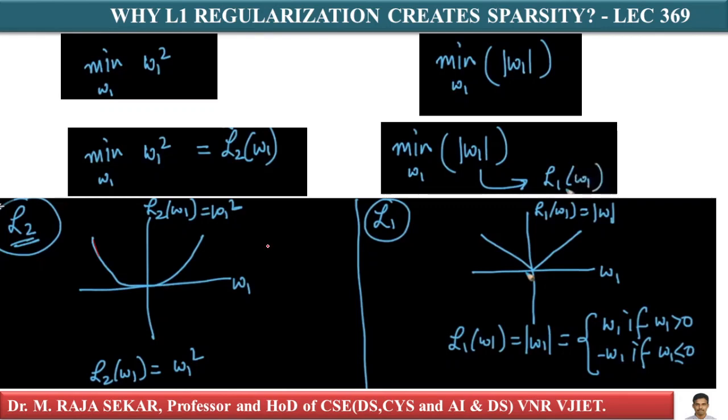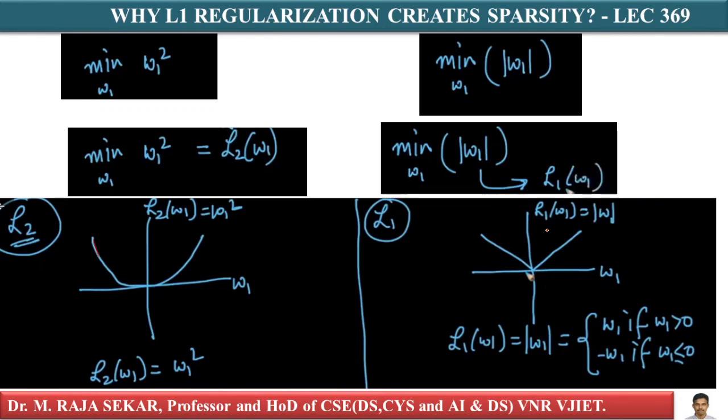Similarly, what about L1 of w1, which is equal to the absolute value of w1? How will you define mod x? Mod x equals x if x is greater than 0, and minus x if x is less than or equal to 0. Therefore, the absolute value of w1 is w1 if w1 is greater than 0, and minus w1 if w1 is less than or equal to 0. Graphically, this is the graph of mod w1.